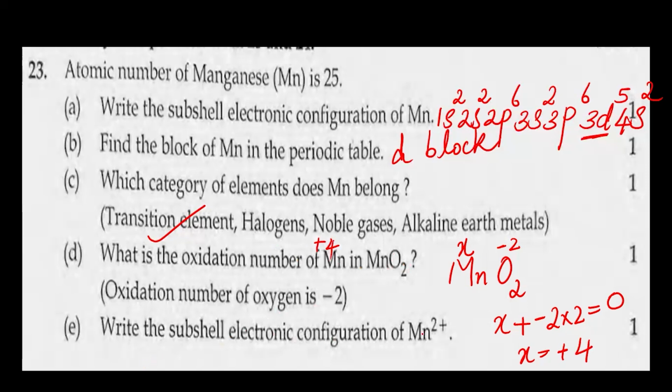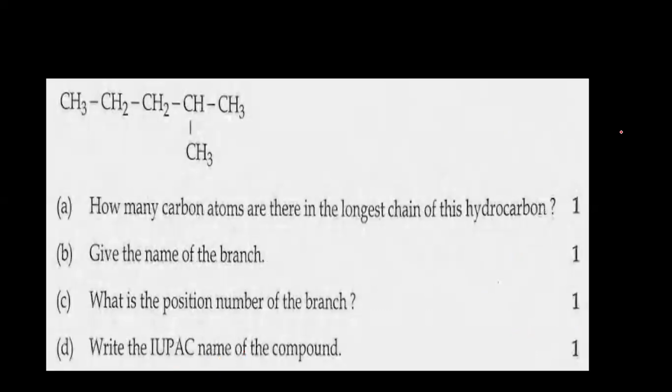Write the subshell electronic configuration of Mn2+. Mn2+ means 2 electrons have been lost, right? So 2 electrons will be lost from the last shell. What is the last shell? The final shell is the fourth shell, right? So what will be the electronic configuration of Mn2+? 1s2, 2s2, 2p6, 3s2, 3p6, 3d5. The highest energy is 4s, so electrons from that will be removed. Moving to the next question.